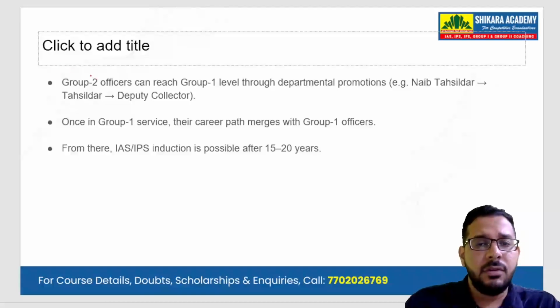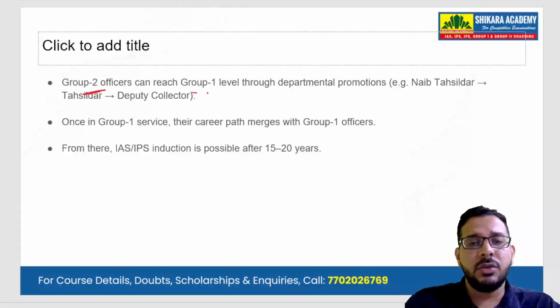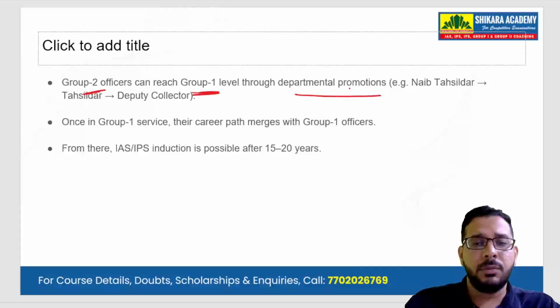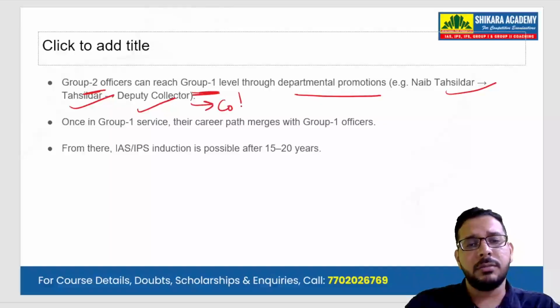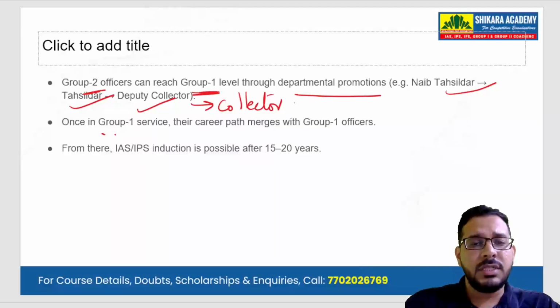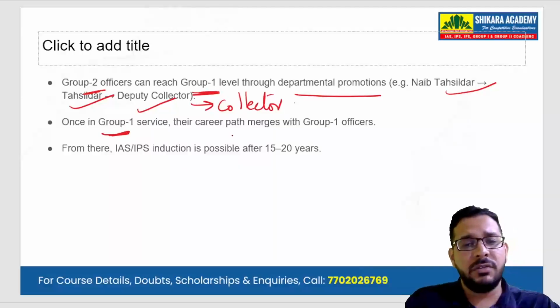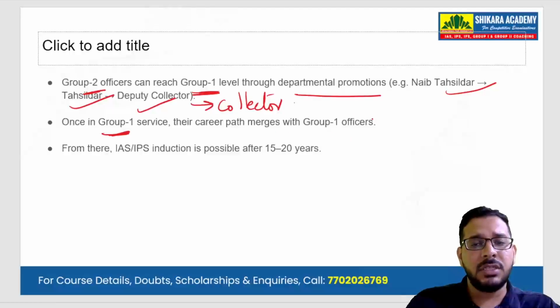Then we have Group 2 officers who can reach Group 1 level through departmental promotions, such as Nayab Tahsildar becoming Tahsildar, then deputy collector, then collector. In that way, through departmental promotions, the Group 2 officers can reach Group 1 level. Once in the Group 1 service, their career path merges into Group 1.